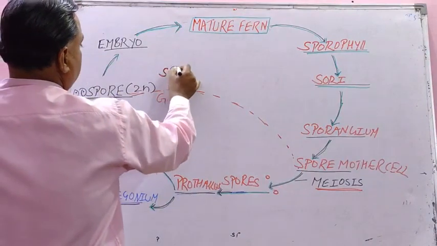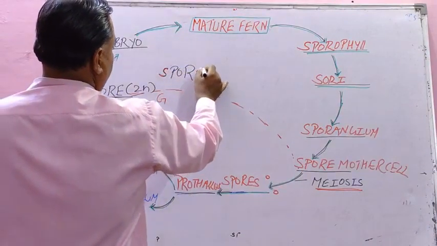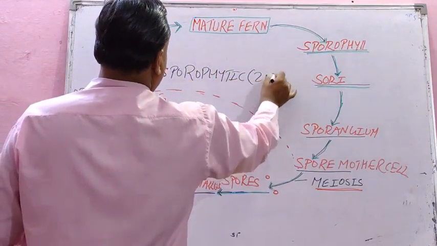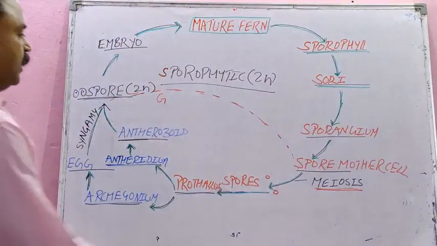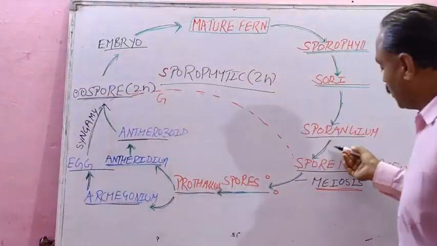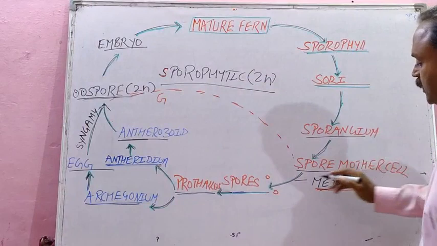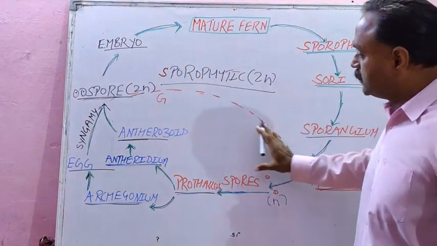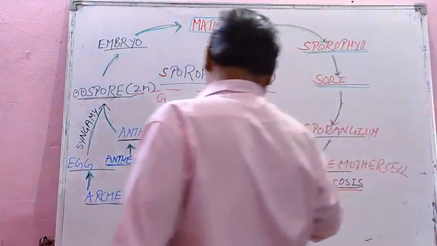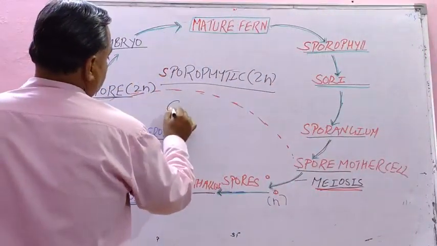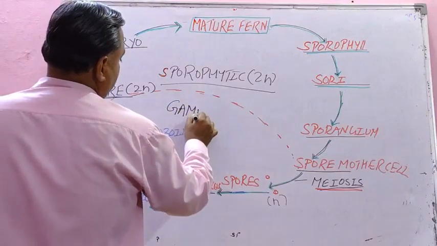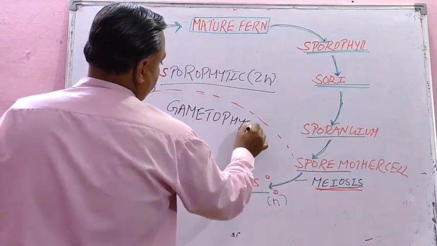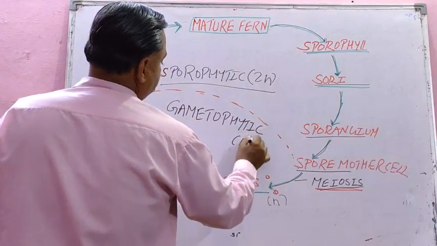So this zone is sporophytic phase because chromosome number is 2n. And when the spore mother cell goes through meiosis and develops spores, which are n in number, this is where gametes develop. So this phase of alternation of generation is gametophytic phase, n.